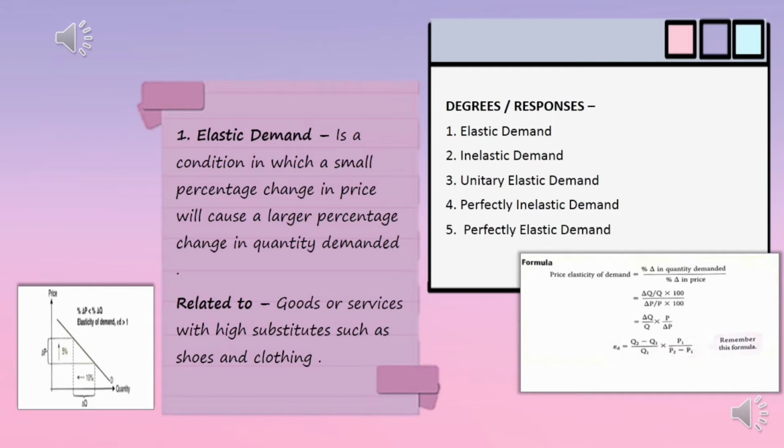There are 5 degrees in PED, which are elastic demand, inelastic demand, unitary elastic demand, perfectly inelastic demand, and last but not least, perfectly elastic demand. The first one, elastic demand, is a condition in which a small percentage change in price will cause a larger percentage change in quantity demanded, as shown in the diagram at the bottom right corner. For instance, if the price for a specific cloth increases by 5%, the quantity demanded for it will fall by 10% in the market. Keep in mind that this is only applicable for goods with high substitutes.